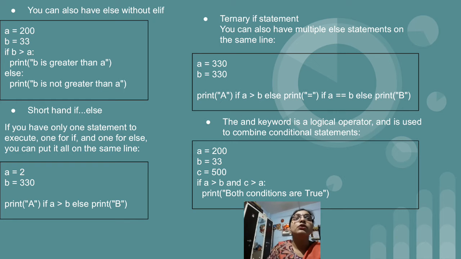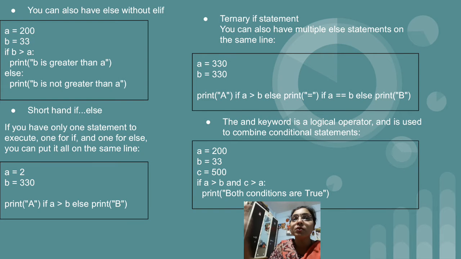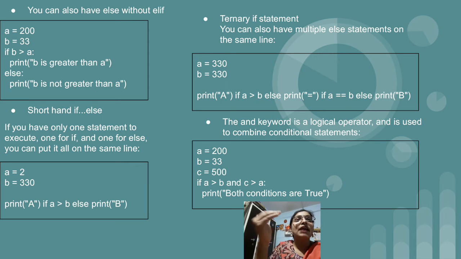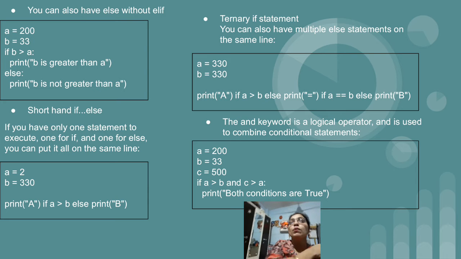If a is greater than b, then a will get displayed. If a is equal to b, then equal to will get displayed. And if both the conditions are false, that is a greater than b and a equal to b, then the b statement will get displayed. As per our program, both the values are the same, 330 and 330, so definitely equal to will be your output. I hope you understood this.